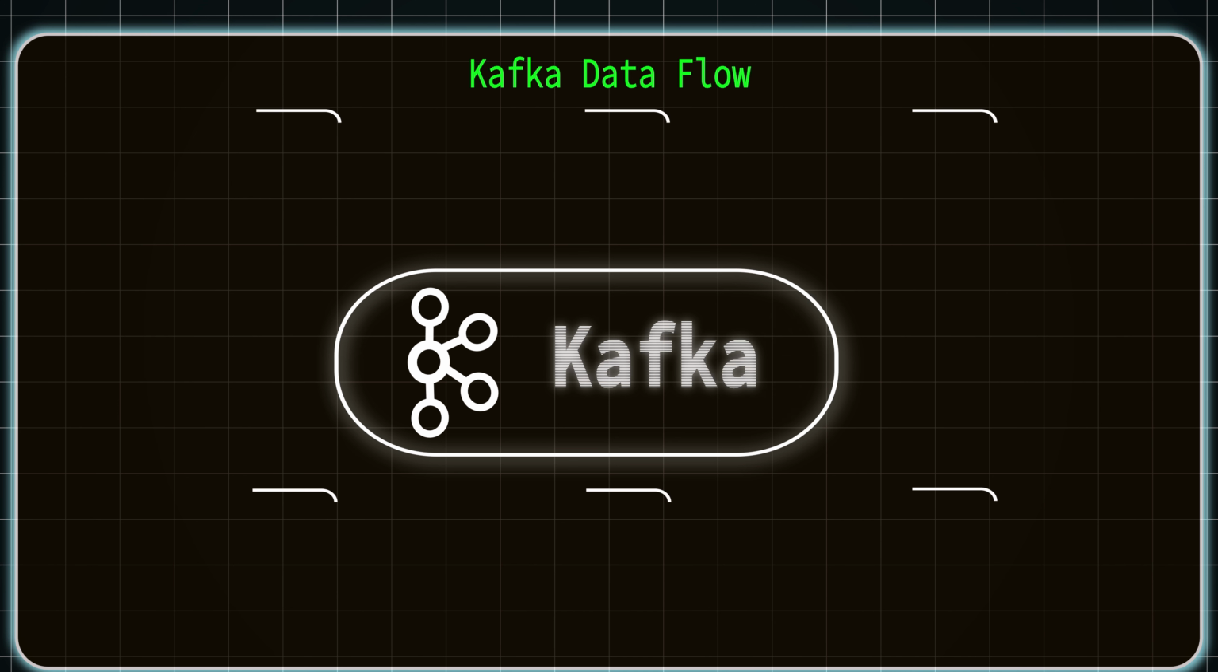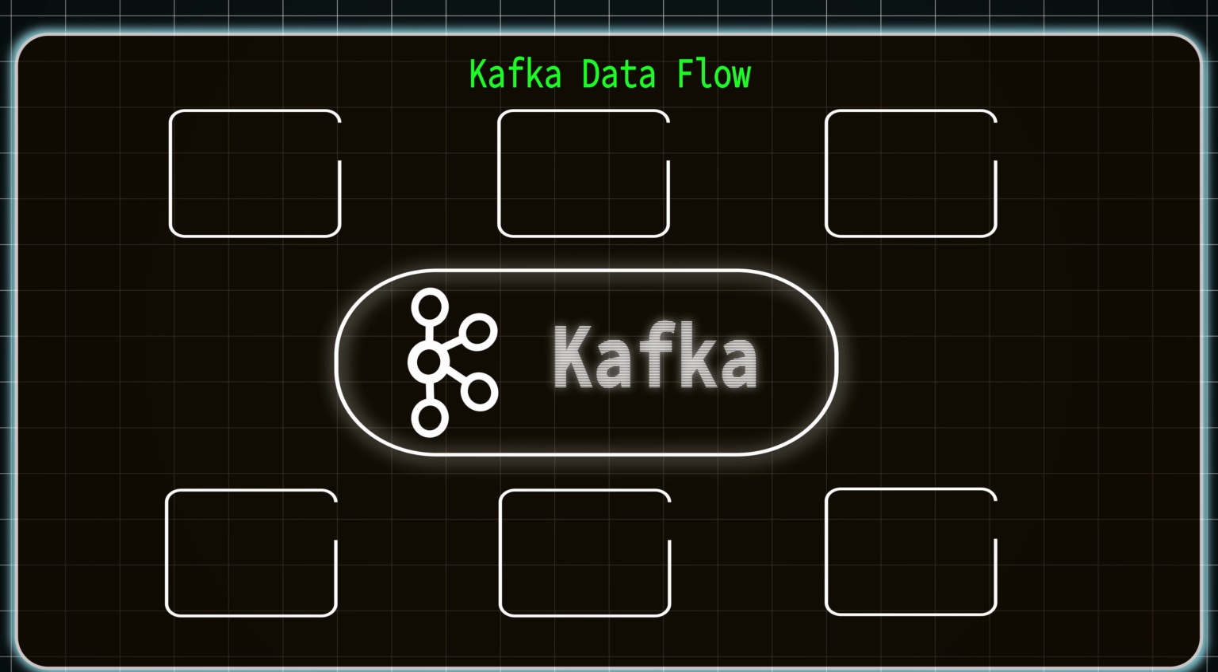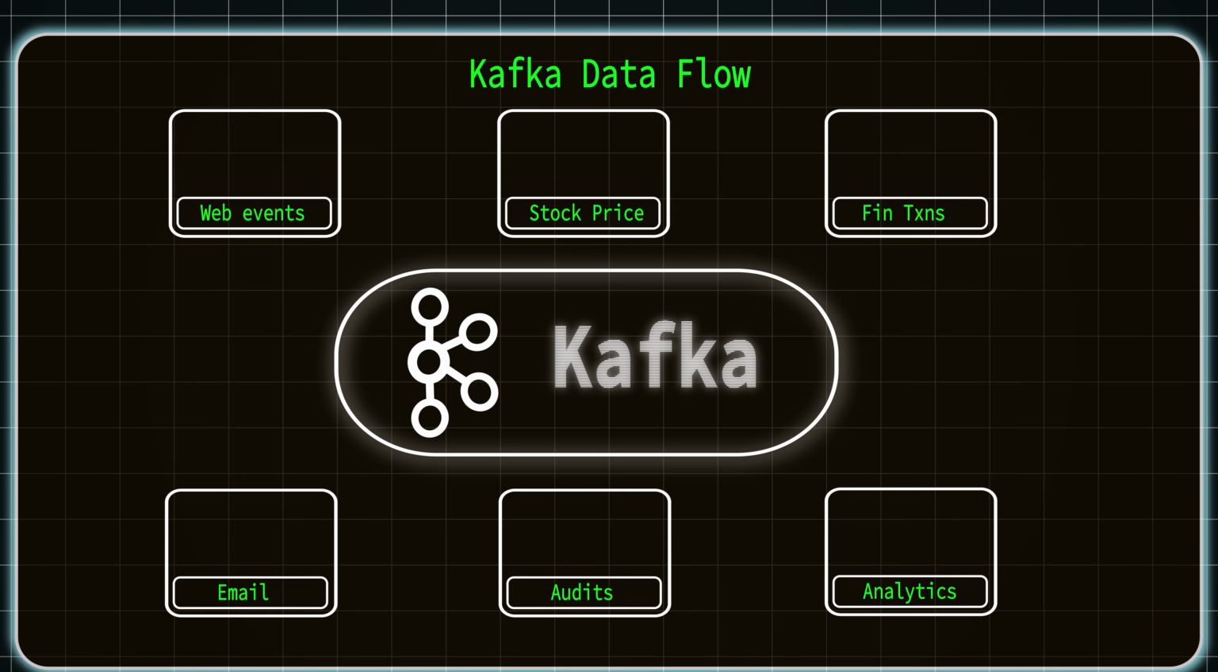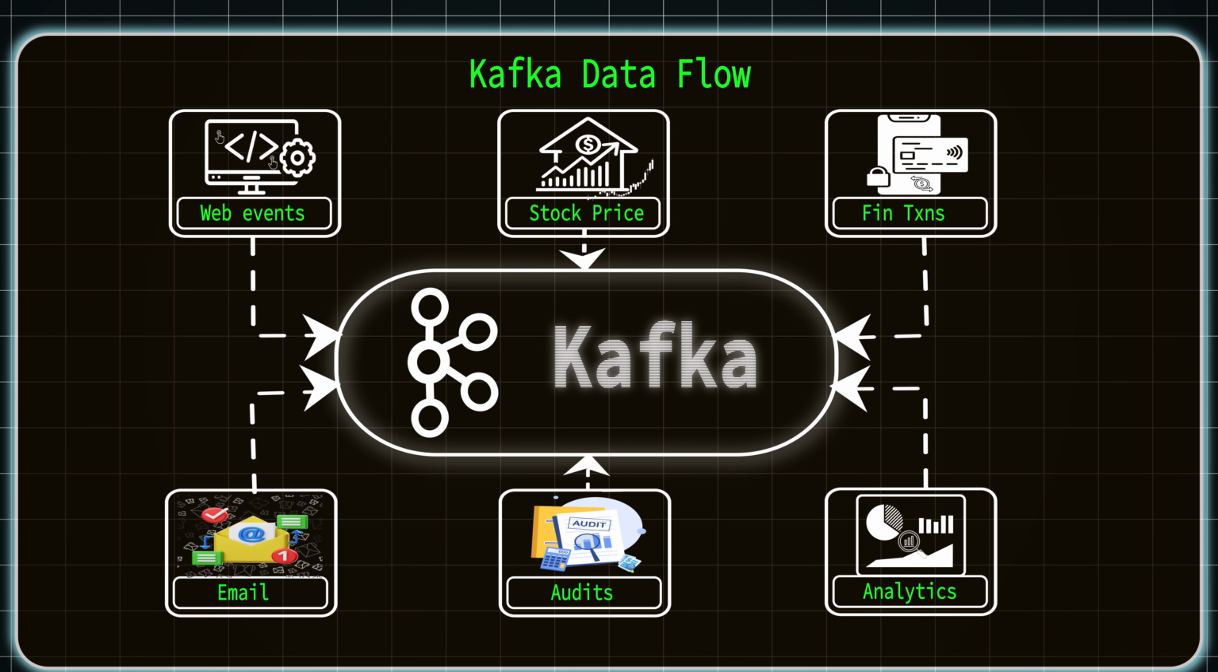If we take real world services like web events, stock prices, financial transactions, emails, audits and analytics services, they generate huge or heavy data in seconds or minutes, right? And this data has to flow to the end services or end users asynchronously and continuously. So for this kind of heavy data streaming system, the traditional messaging queues or pub/sub architecture does not fit. And this is where Kafka comes in handy.